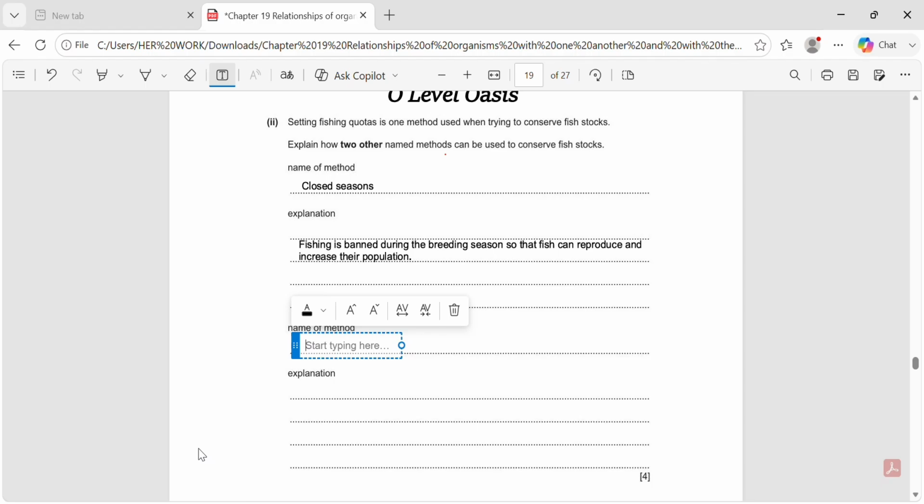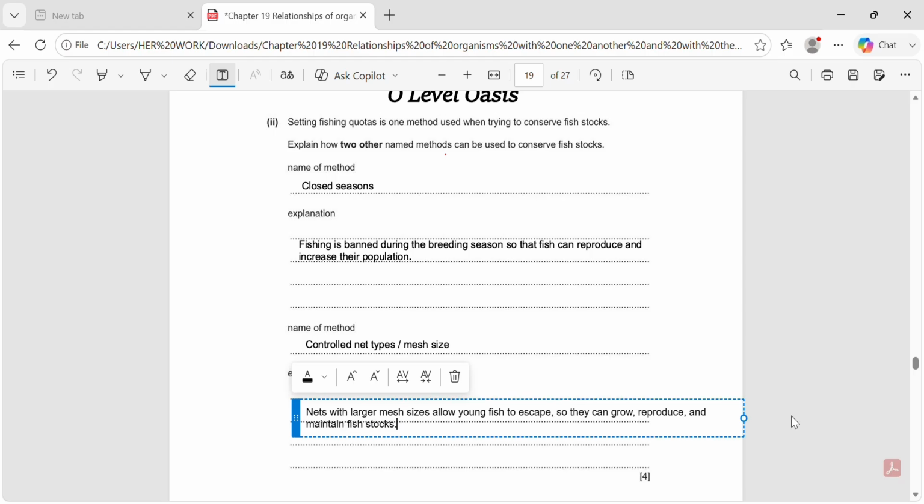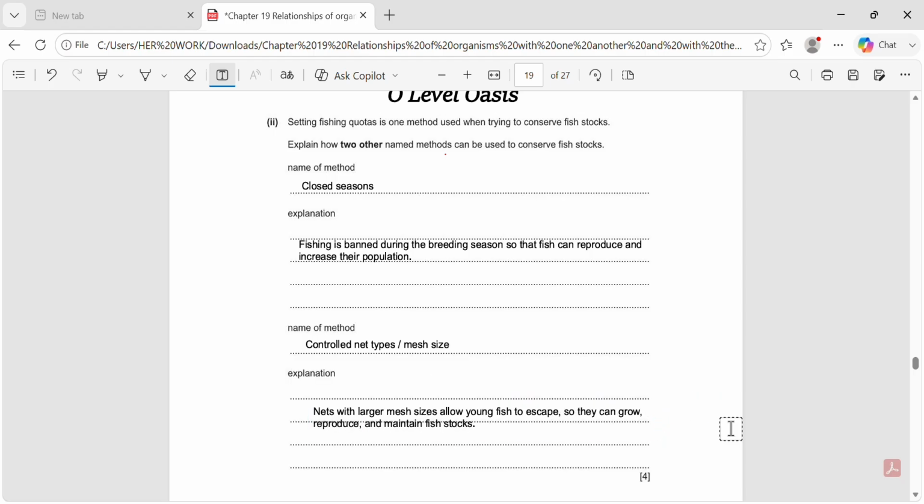Another method is controlled net types or mesh size. Nets with larger mesh sizes allow young fish to escape instead of being caught. This gives them time to grow to maturity and reproduce, helping to maintain fish stocks for the future. The explanation for this is, nets with larger mesh sizes allow young fish to escape, so they can grow, reproduce, and maintain fish stocks.